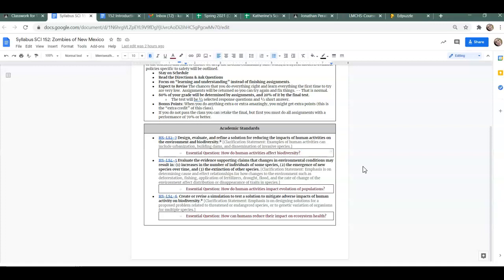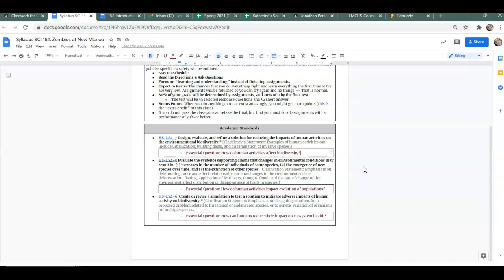Specifically, we're going to look at how can human activities be mitigated, or can we make them less worse on biodiversity. Then we're going to move on to the next standard, which is, again, we have to evaluate some claims about environmental conditions that are changing population level evolution. So how are humans actually changing the way that organisms are evolving?